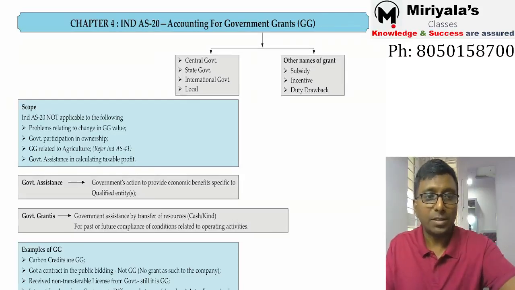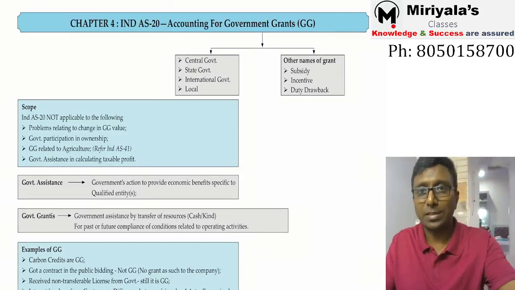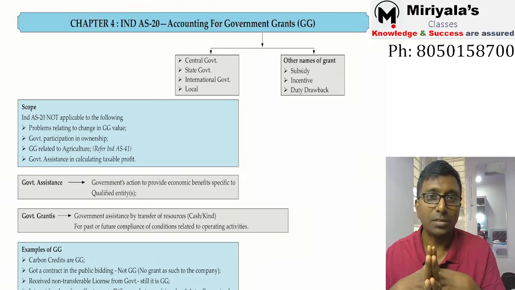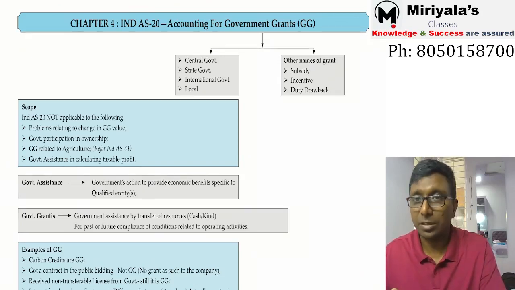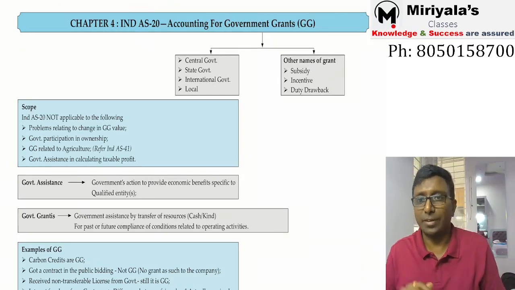Hi friends. Let us get into Ind AS 20, that is government grants. Accounting for government grants. This is a small standard, and I don't think it will take too much time to complete the MCQ discussion and everything.